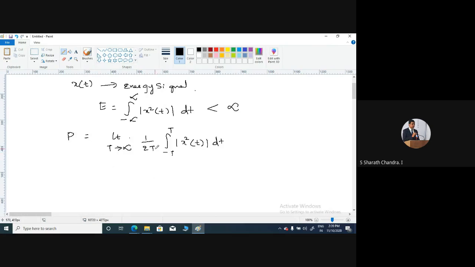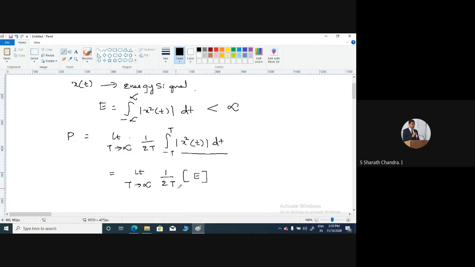As you know, the power is given by energy per unit time. This can be simply written as limit t tends to infinity of 1 by 2t into E, since this integral represents the energy of the signal.